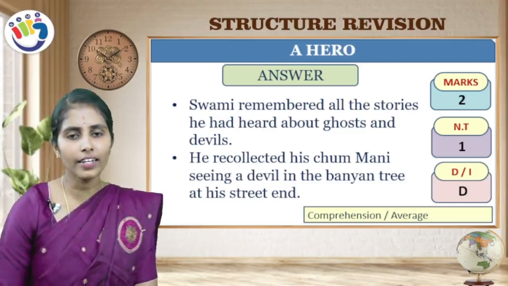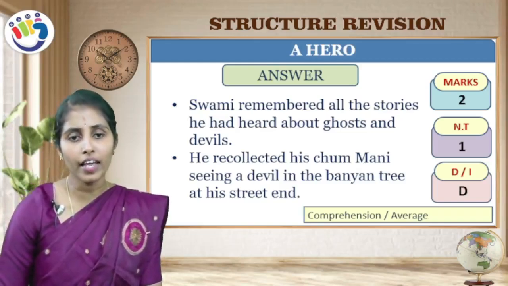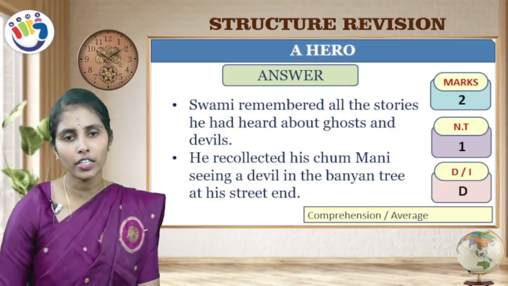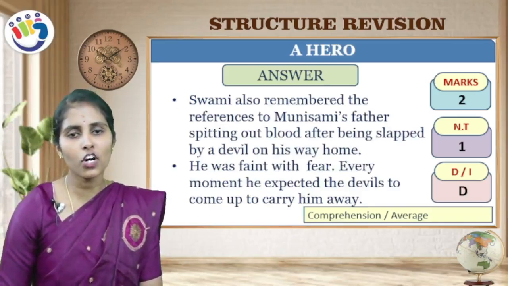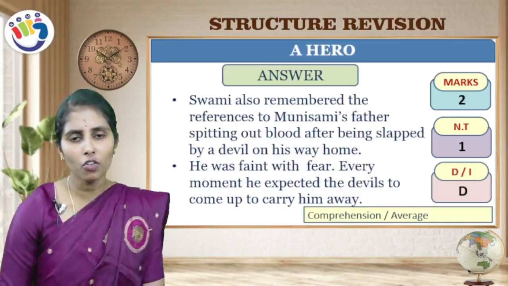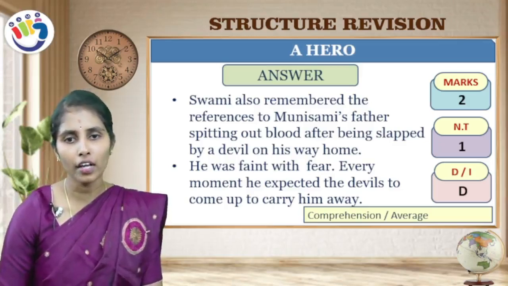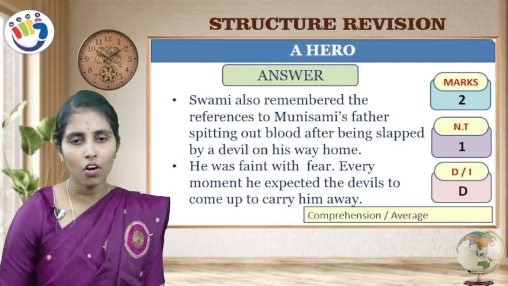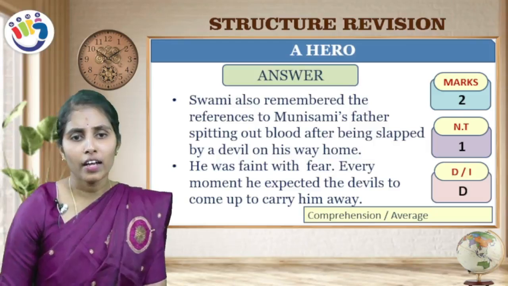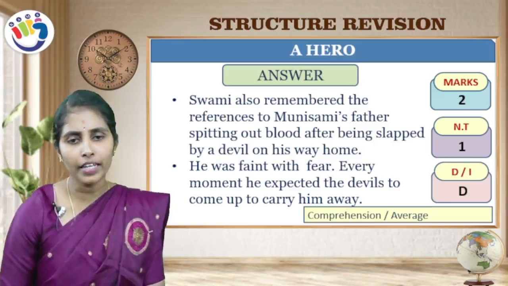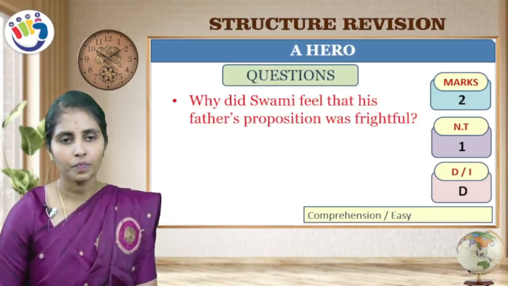So he said a devil story. He recollected his friend Mani seeing a devil in the banyan tree at his street end. Swami also remembered the reference to Munisami's father spitting out blood after being slapped by a devil on his way home. He was faint with fear. Every moment he expected the devil to come up to carry him away.